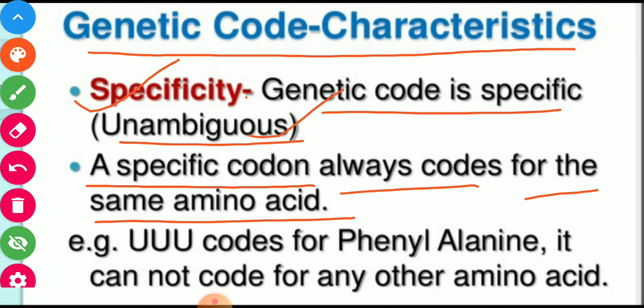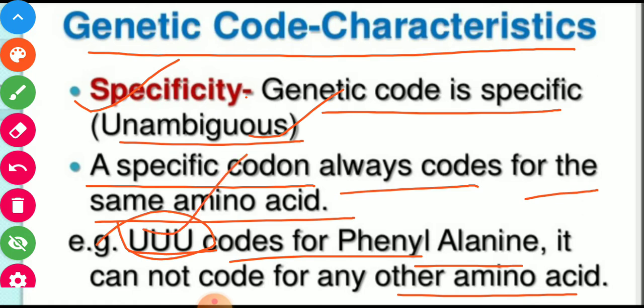Like triple U codes for phenylalanine, it cannot code for any other amino acid. So it always codes for phenylalanine. So it is specific.